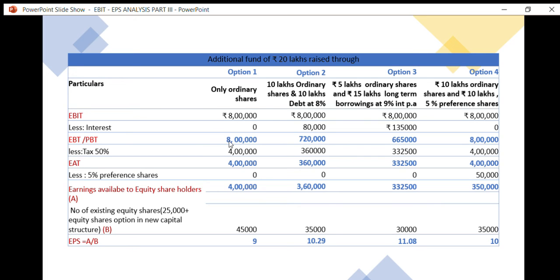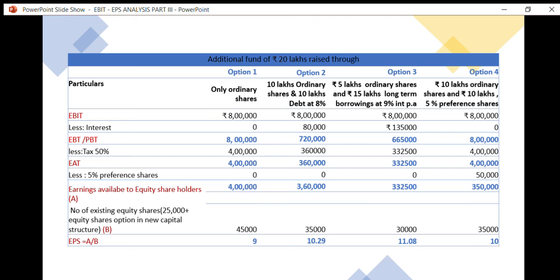So under option 1, after providing for 50% tax, we get EAT, which means earnings after tax, or you can say PAT, profit after tax also.